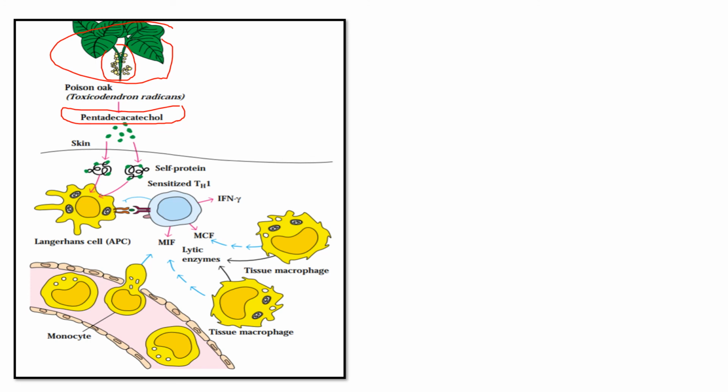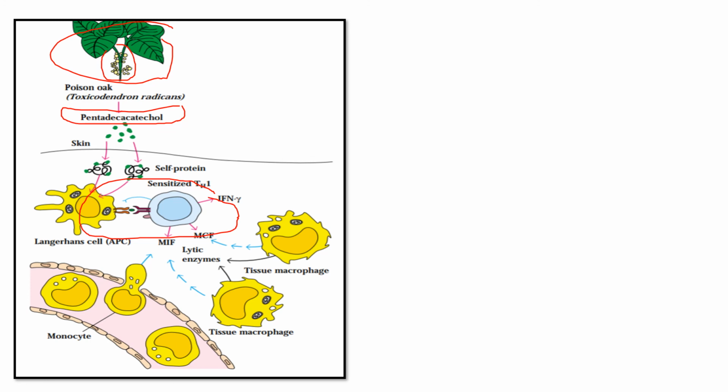After that, the T helper cells bind with the antigen presenting cells. After that, the Th cells are activated. When the Th cells are activated, IFN and MCFs are produced. This IFN means interferon. It is very effective in damaging our tissues. After it is bound, the macrophages are activated.